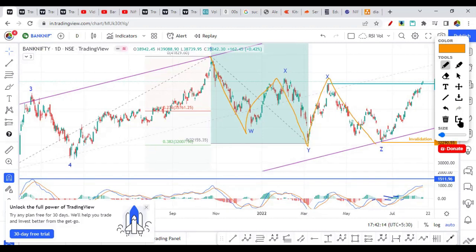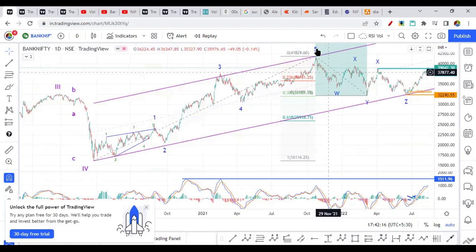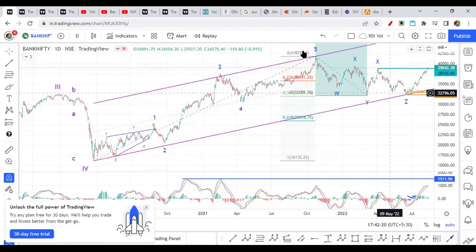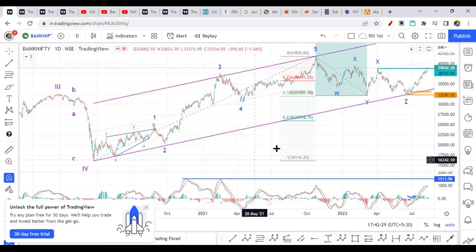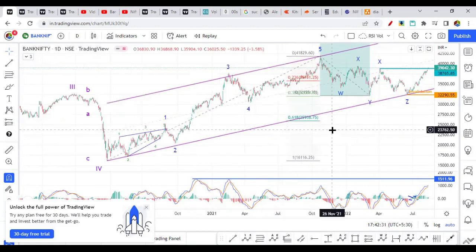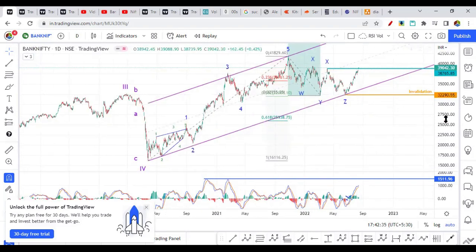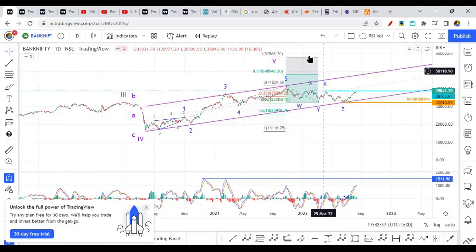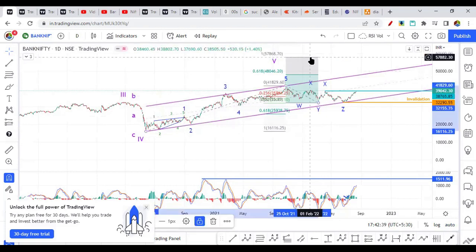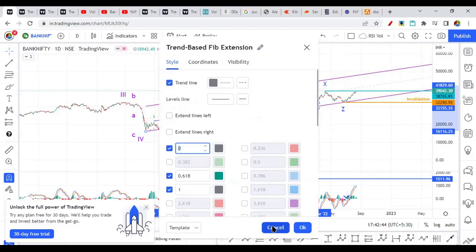So this may not be wave 1 and wave 2. It could be wave 3. So this can be wave 3 here, and wave 4 can be here, and we could be in a 5th wave going on the upside. So right now, when I consider that, if it's a wave 1 and 2 finishing here, it will go very sharp up. It will be a very big, massive rally in a third wave. Okay, 3rd or 5th wave, if you consider that. So it will be a very massive rally.